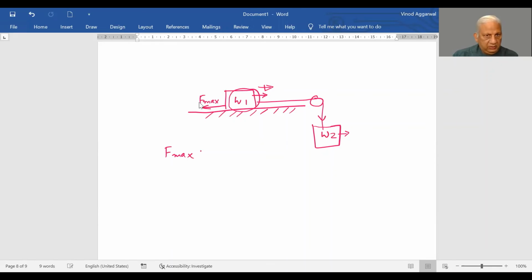And we know that F max is equal to mu N, where N will be, this weight will be pressing the surface downwards, and as a result it will be pushing it backwards, upwards, and its value will be exactly the same as W1 in terms of weight, kg weight.